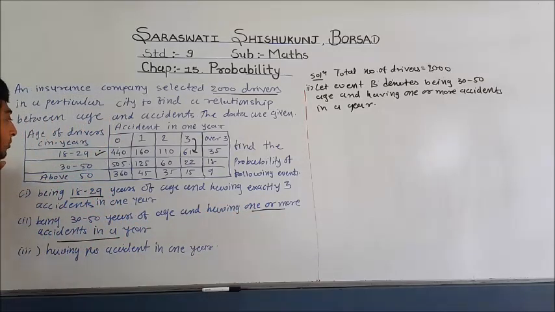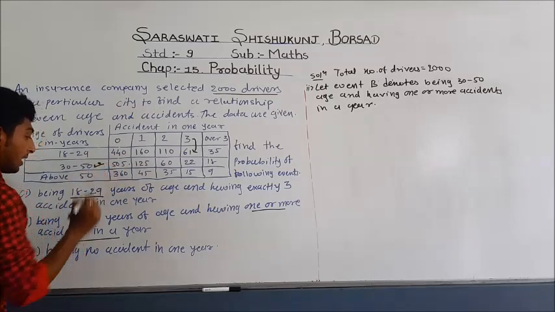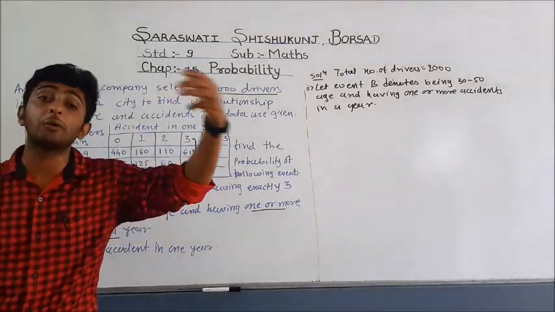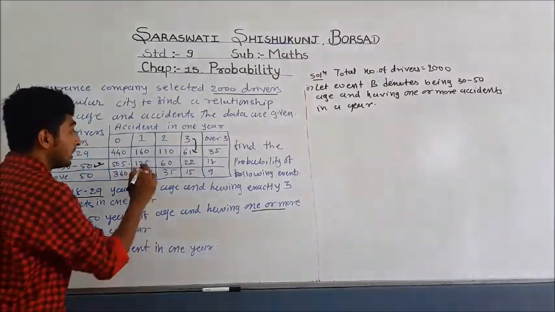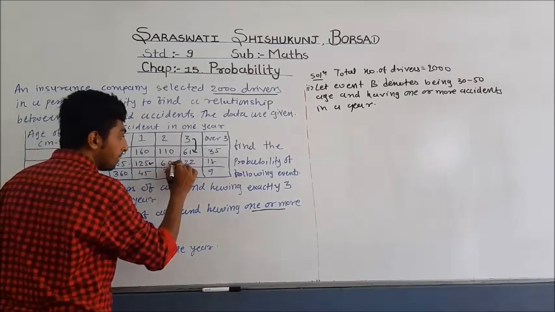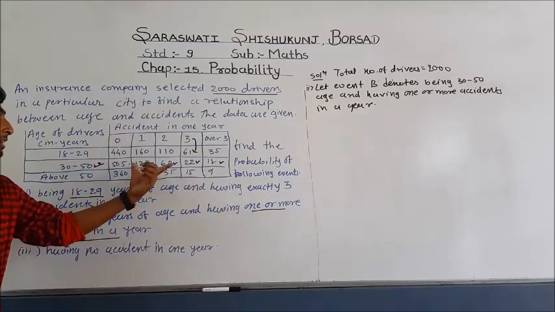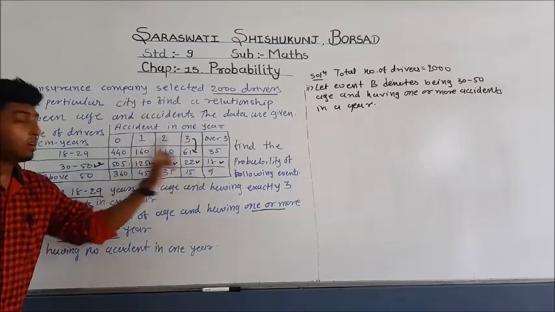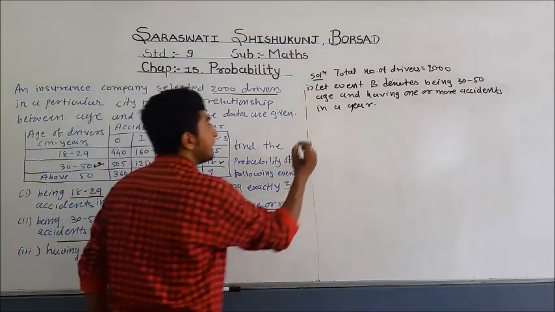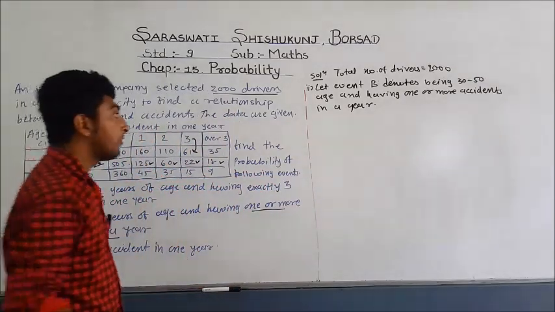So first of all, you need to see the age group of 30 to 50. So this age group. Now what do we have to find? We have to find 1 or more, that is 1 or greater than 1 accidents in 1 year. So we have to add 1 in our group, 2, 3 and 4. So we sum all 4 data and get the exact number of accidents in 1 year of age group 30 to 50.